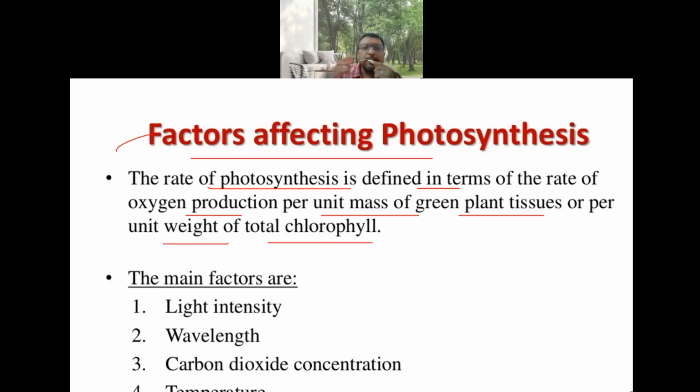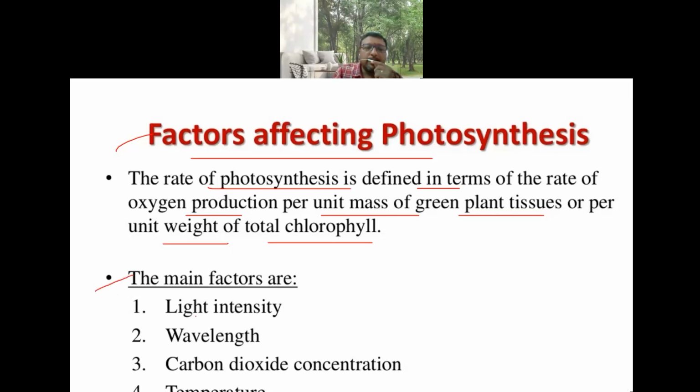Now, for photosynthesis in plants, there are some factors that have their effect on this metabolism. What are those main factors? There are some external and internal factors.